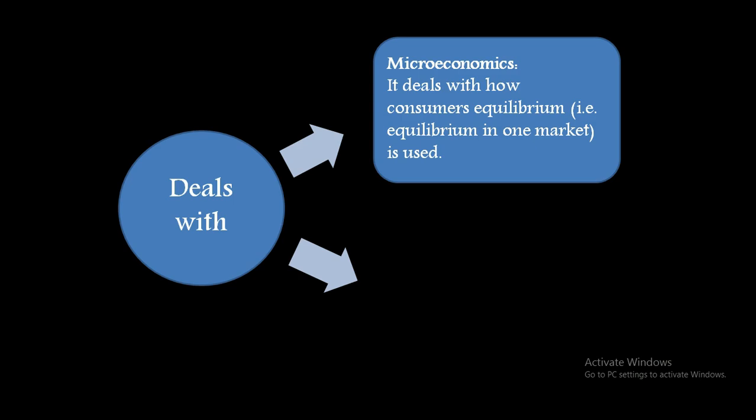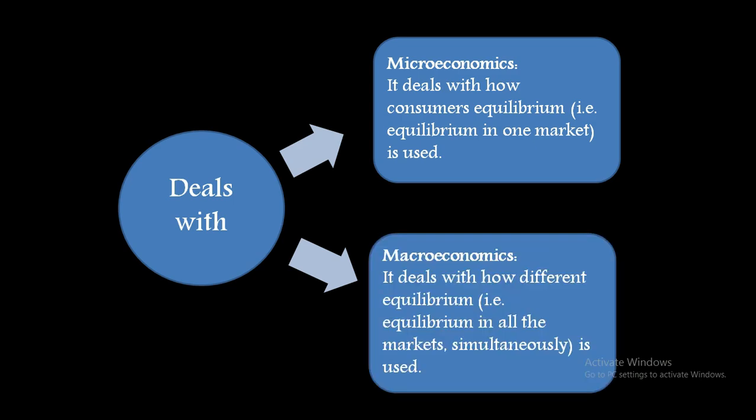It means there is a balanced state. So that is what microeconomics deals with. Whereas macroeconomics deals with the different kinds of equilibriums happening in the overall economy.